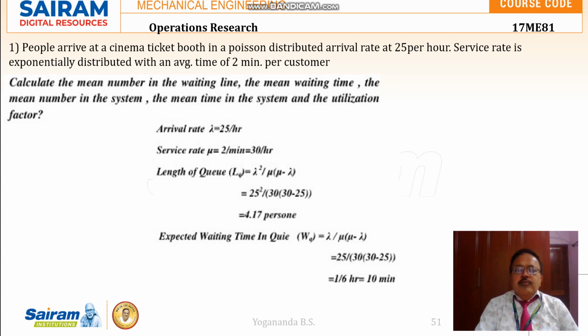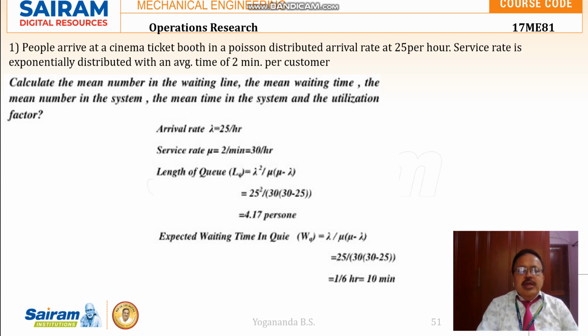So that is in 1 hour, the number of people arriving at the cinema ticket booth is 25. The service rate is exponentially distributed with an average time of 2 minutes per customer. So for one customer, the serving time is an average of 2 minutes. Calculate the mean number in the waiting line, the mean waiting time, the mean number in the system, the mean time in the system, and the utilization factor.